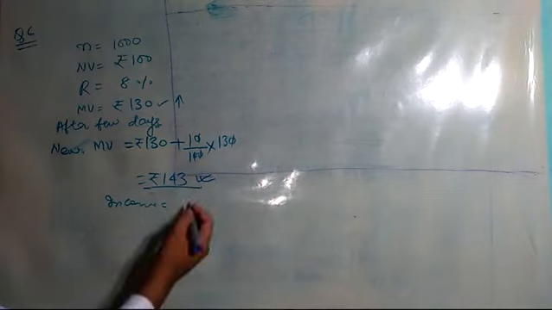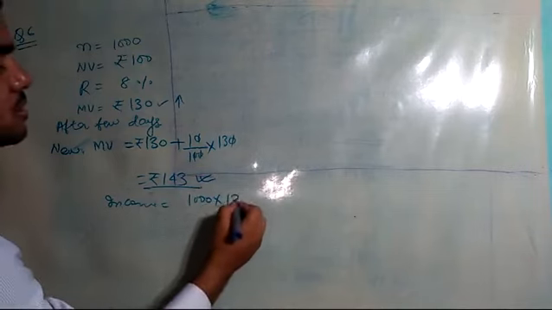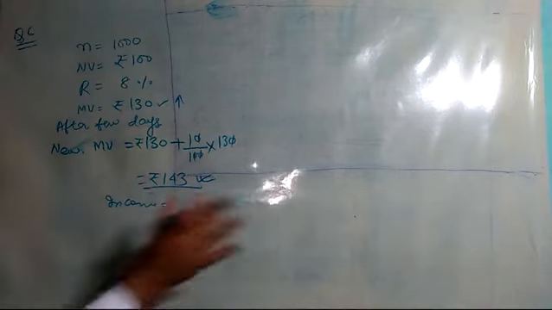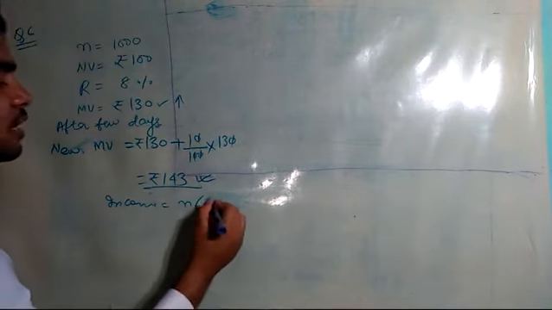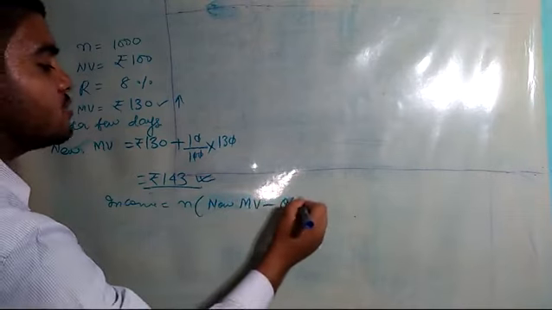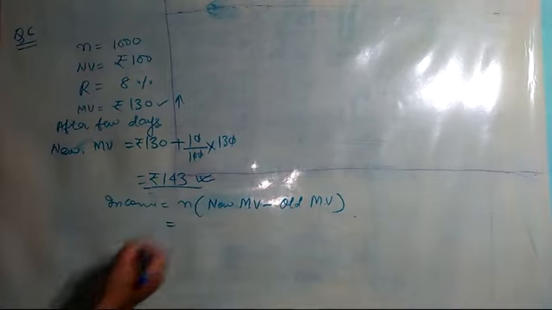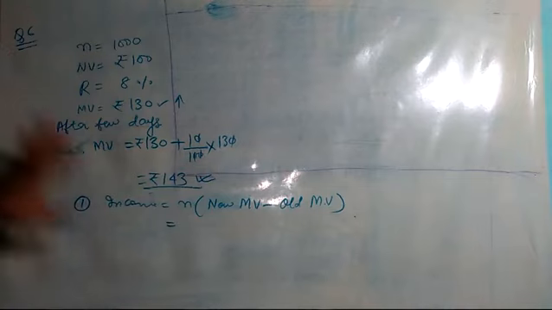What was his income? He bought how many shares? 1,000 shares. Now for income, here only that fourth formula that I gave will be used: number of shares into new MV minus old MV. I told you it will be helpful in question number 20, but luckily it is also useful in question number 6.